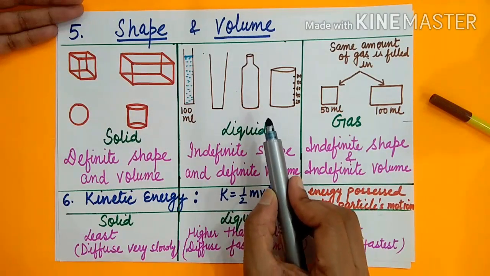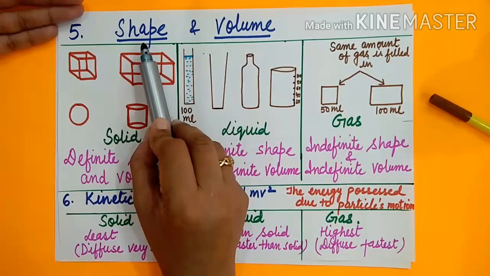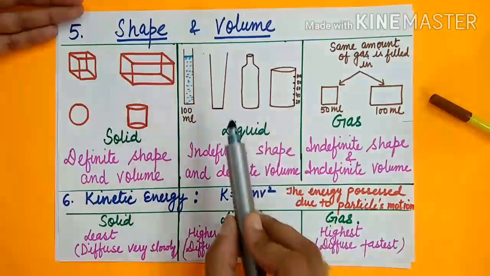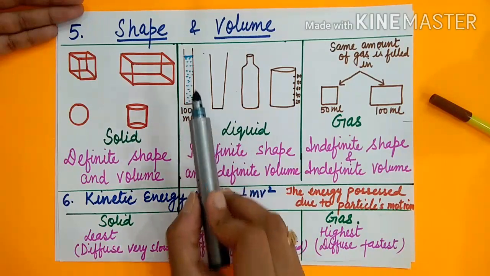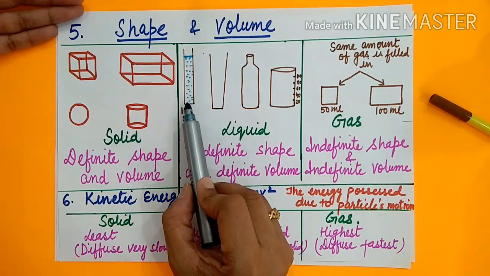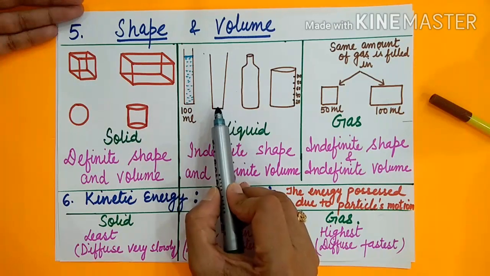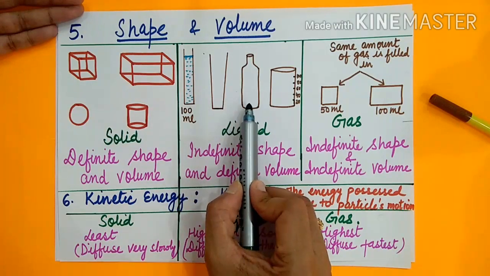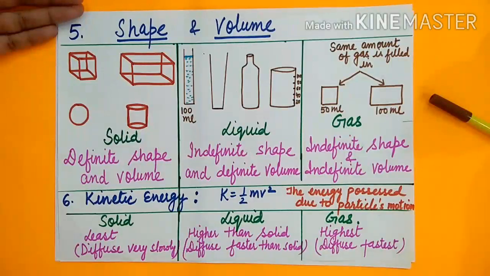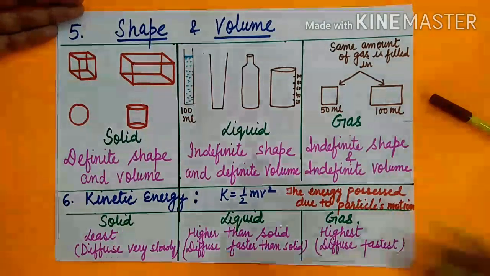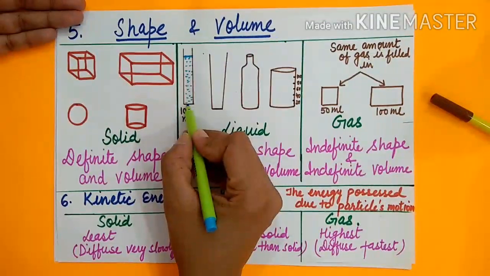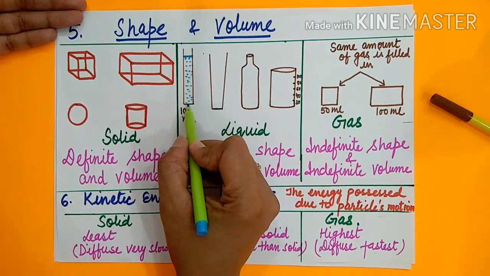Now let's discuss the shape and volume in liquid. We have taken this measuring cylinder containing 100 ml of water. We take this tumbler, bottle and also a 100 ml beaker. So now we pour this water, from this volume of water we have taken 100 ml.